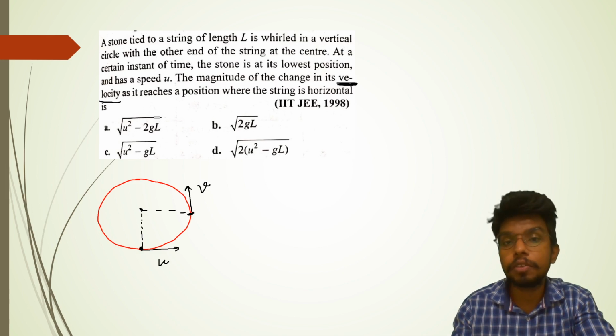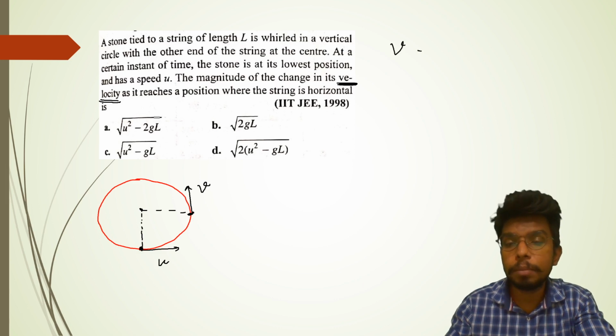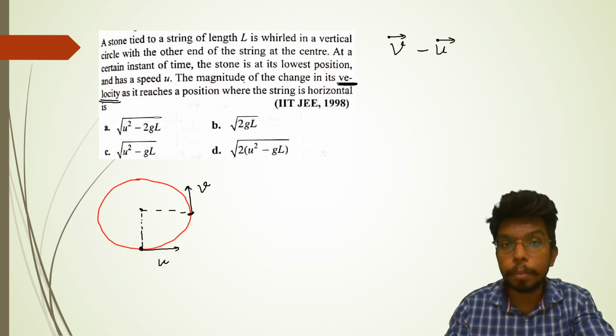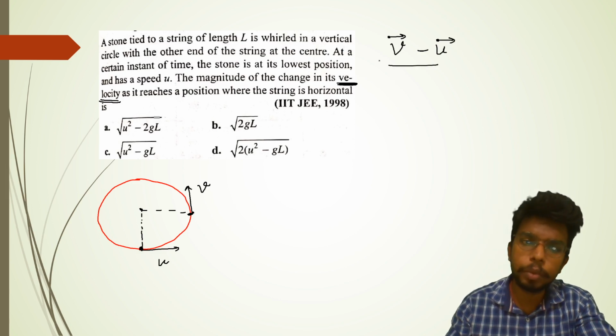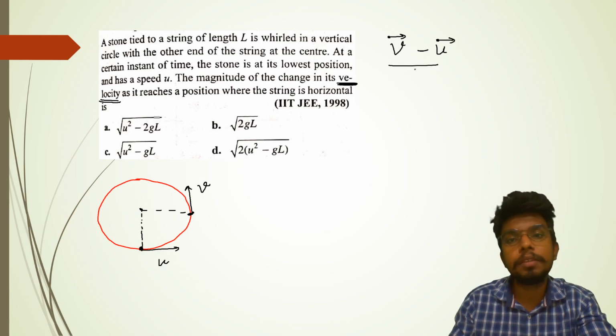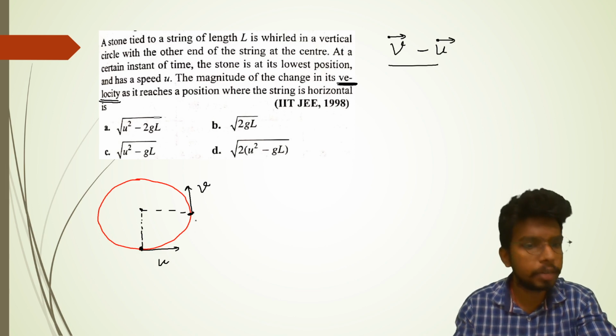Change in its velocity. Now, it is a very important point that when we are talking about the change in velocity, we have to talk about v minus u, final minus initial, vector, because they are talking about the magnitude of the change in velocity. So first we need to find out the vector v minus u, then we'll have to calculate the magnitude. The most common problem here is that people forget that velocity is a vector quantity, so you need to subtract it vectorially, but they simply subtract it.